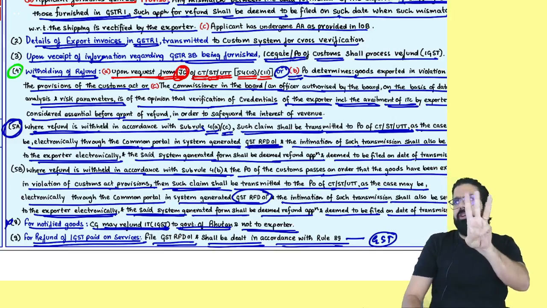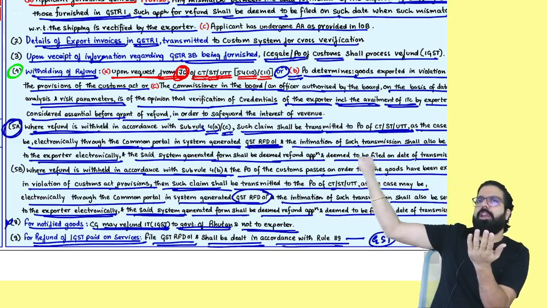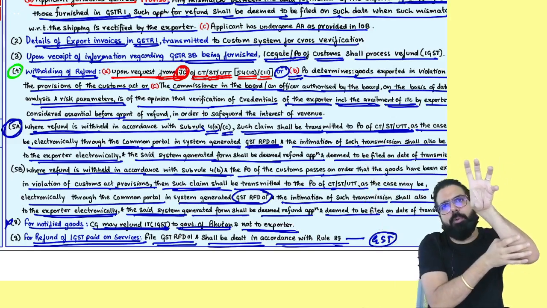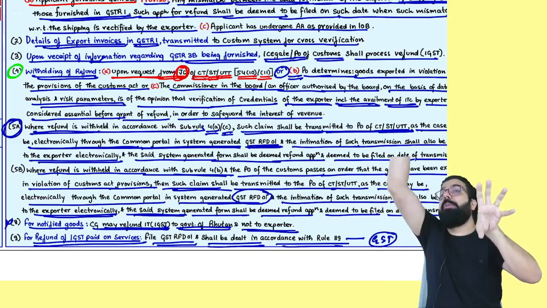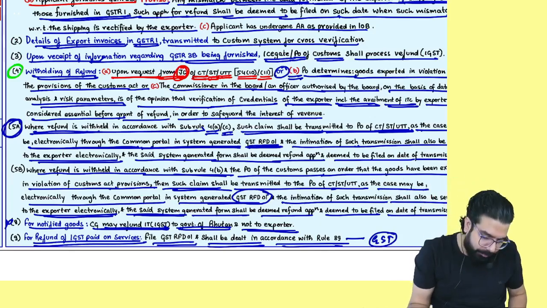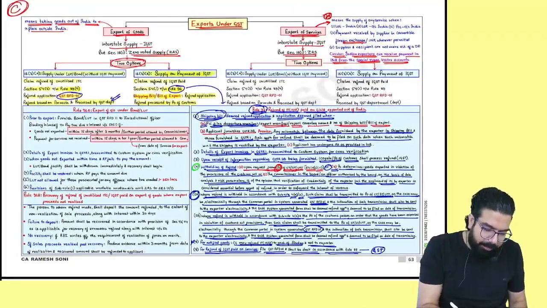The three scenarios. Number one, your jurisdictional officer told him to withhold. Okay. He identified that the goods are exported in violation, withheld. Or the CBIC officer went ahead and told him, then he can go ahead and withhold. I hope these points are clear. Yes, sir. Chalo, please come here now.